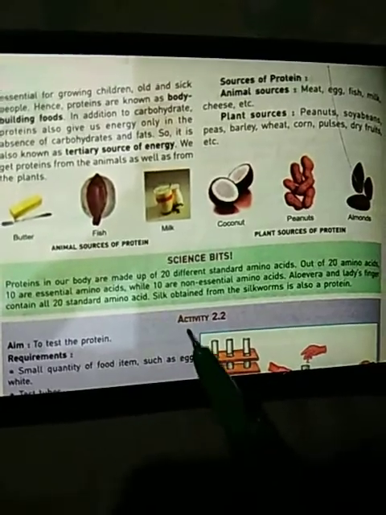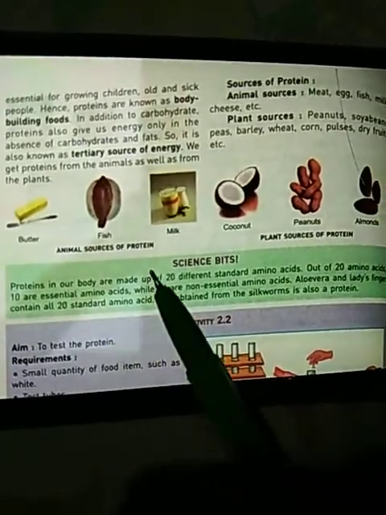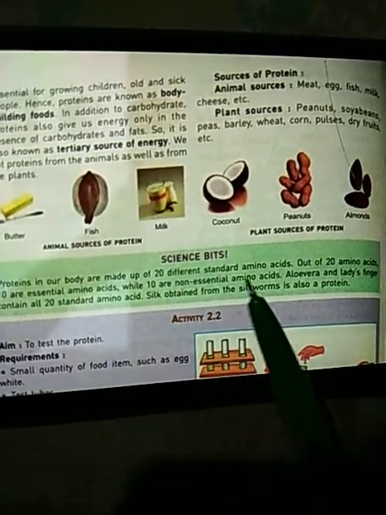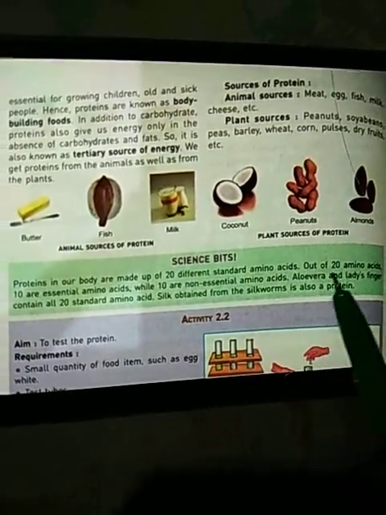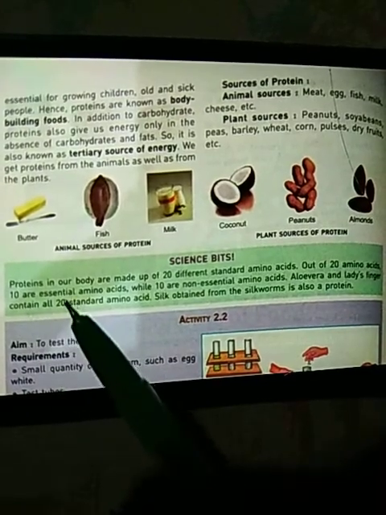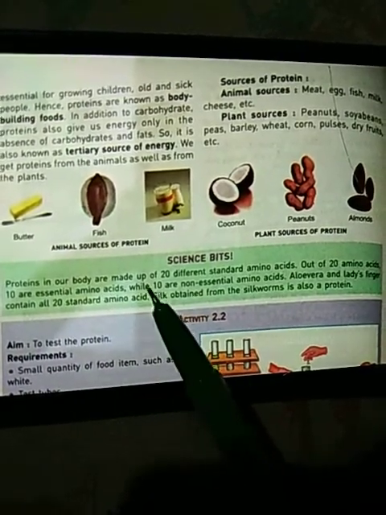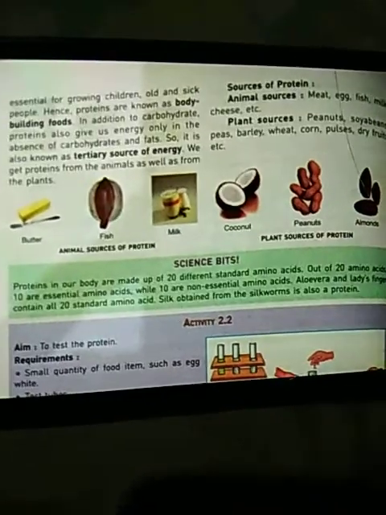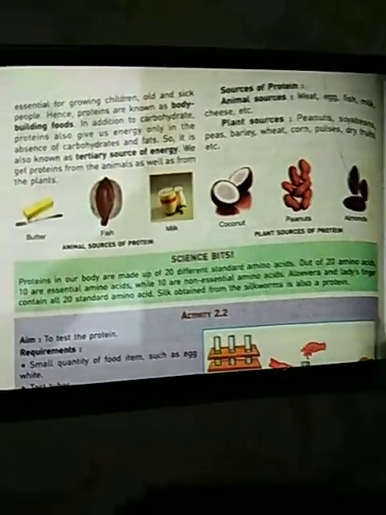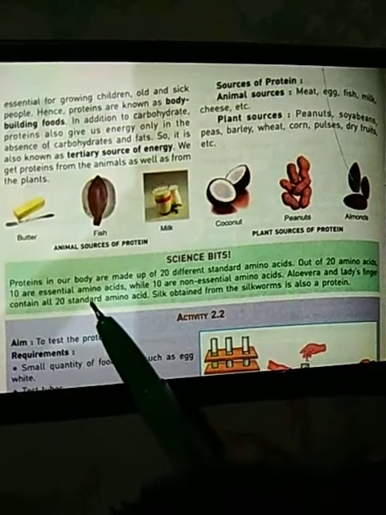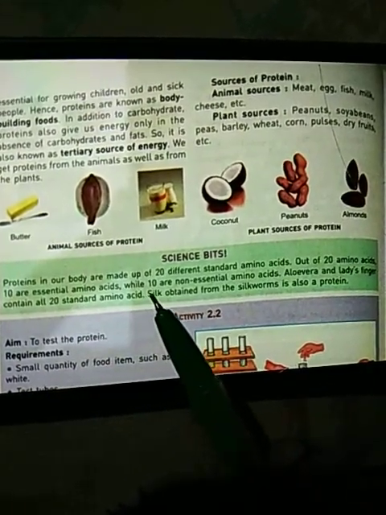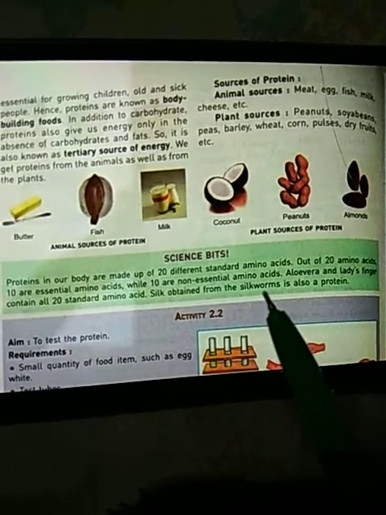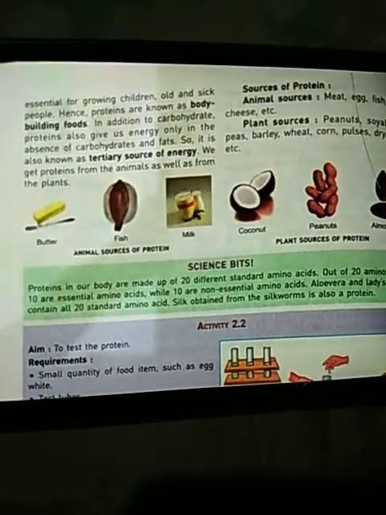This is some information. Proteins in our body are made up of 20 different standard amino acids. Out of the 20 amino acids, 10 are essential amino acids, while 10 are non-essential amino acids. Non-essential amino acids are produced inside our body. Aloe vera and ladyfinger contain all 20 standard amino acids. Silk obtained from the silkworm is also a kind of protein. This is for your general information.